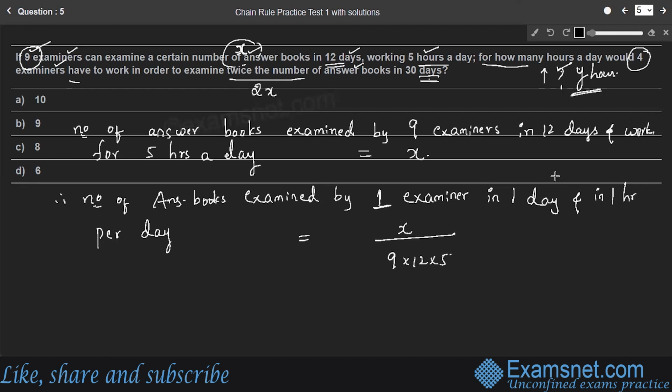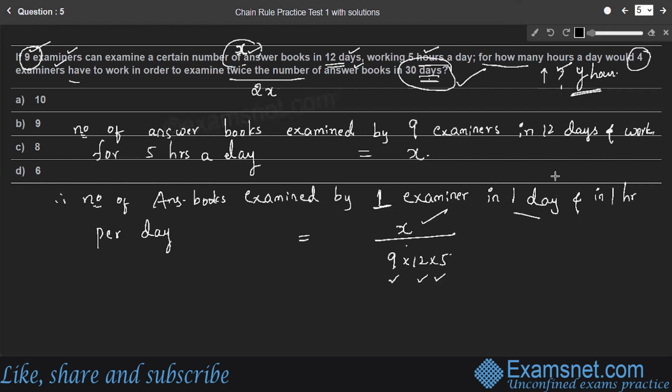So 9 examiners in 12 days, and in each day 5 hours, can examine X number of answer sheets. Therefore, one examiner in one day and in 1 hour per day examines X by 9 into 12 into 5 answer sheets. Here the question is in 30 days.